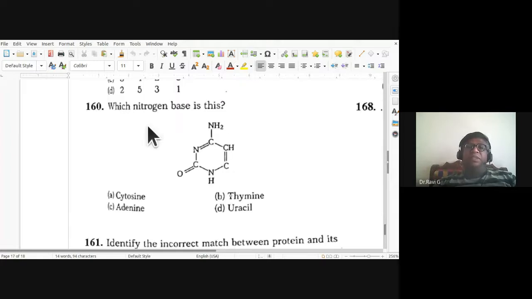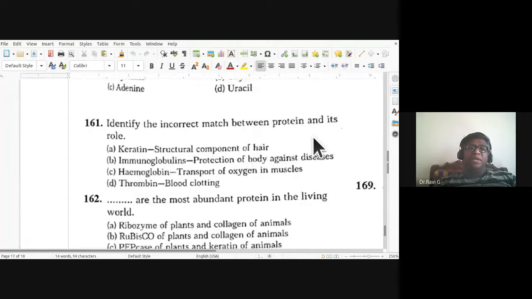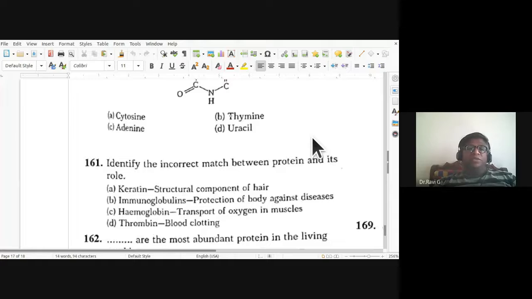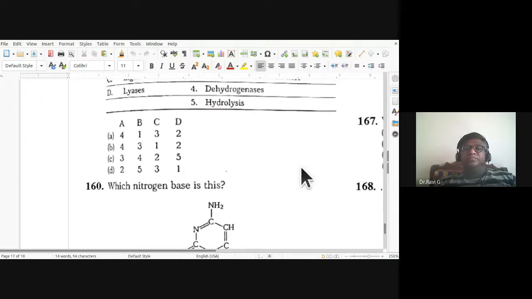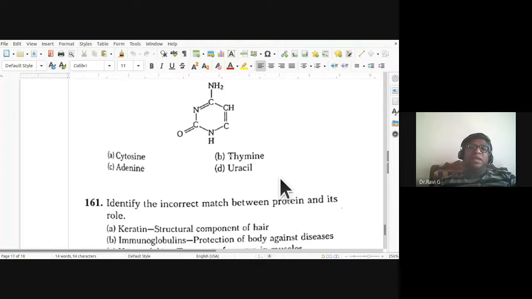Question 160. Which nitrogen base is this? They have given four options. You have this amino group, then a carbonyl group is there, and two amino groups are there. So the right option is cytosine. You can just remember that.